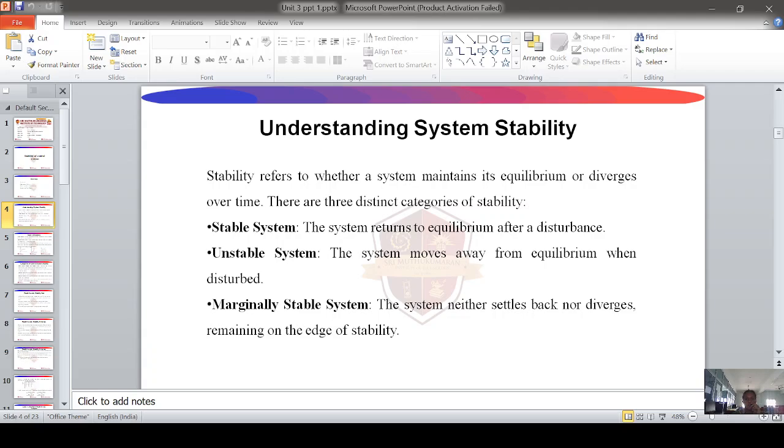Then understanding system stability. Stability refers to whether a system maintains its equilibrium or diverges over time. There are three distinct categories of stability: stable system, unstable system, marginally stable system. In a stable system, the system returns to equilibrium after a disturbance. In an unstable system, the system moves away from equilibrium when disturbed. In a marginally stable system, the system neither settles back nor diverges, remaining on the edge of stability.